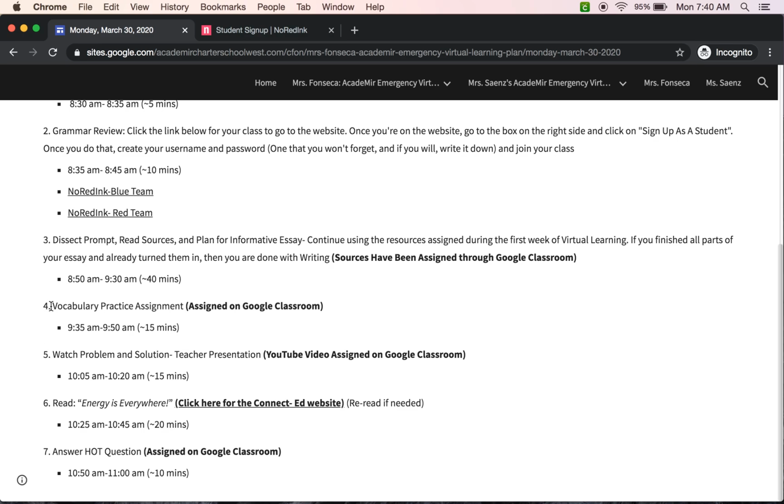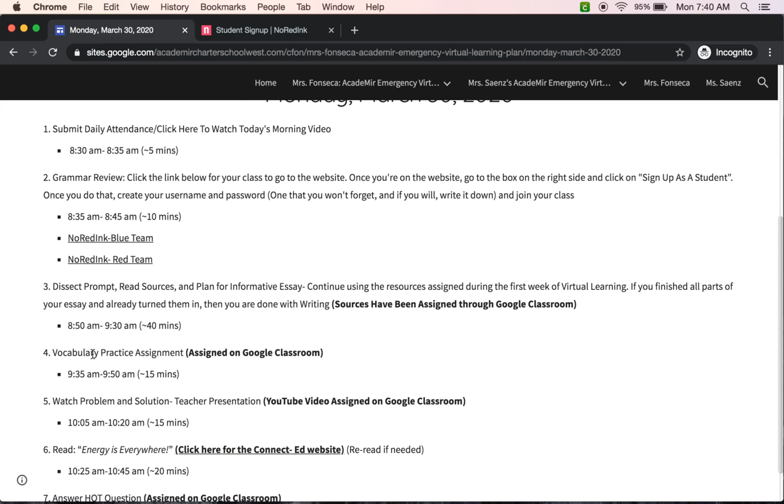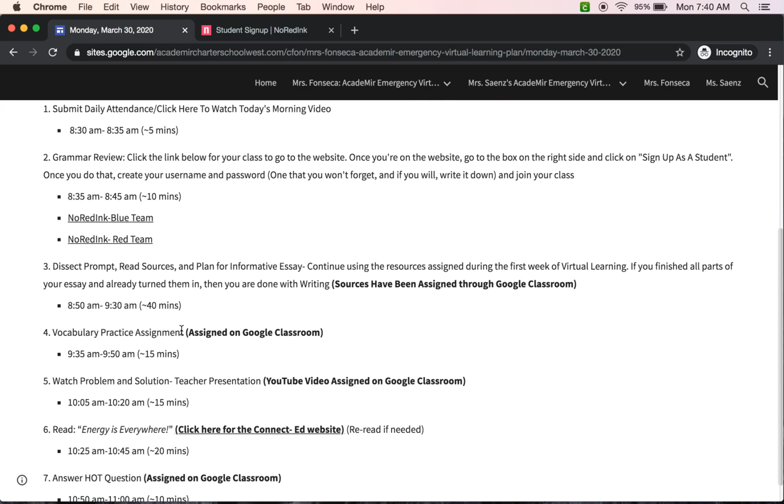Your fourth item on this agenda for Monday, March 30th is going to be your vocabulary practice assignment. This is assigned on Google Classroom. Remember, all assignments for this week, except for attendance, have been assigned to you under the emergency virtual learning topic. Attendance is under the attendance topic on your Google Classroom when you sign in to see all of your assignments.